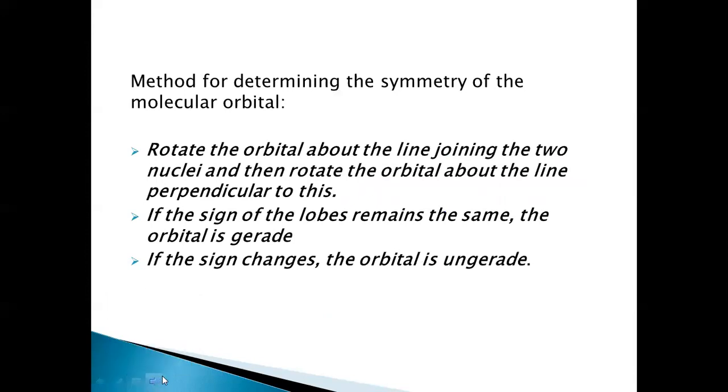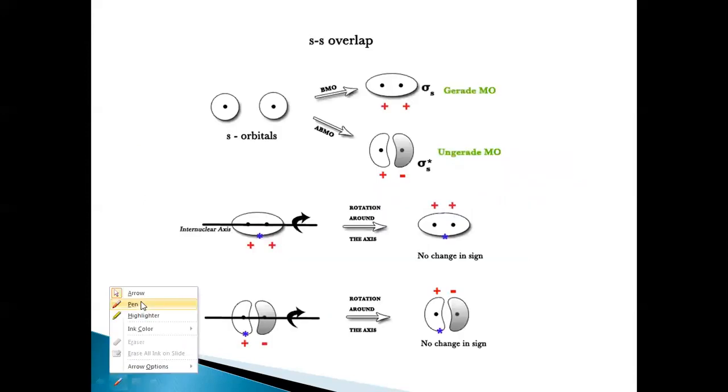First of all, there are two molecular orbitals which are formed, right? This is the bonding molecular orbital and the antibonding molecular orbital. The bonding molecular orbital here is of lower energy. So we can know whether it is gerade or ungerade. This is gerade, represented by sigma g. This is ungerade, sigma u.